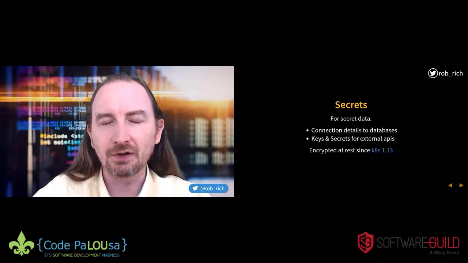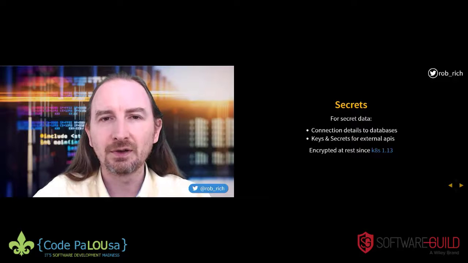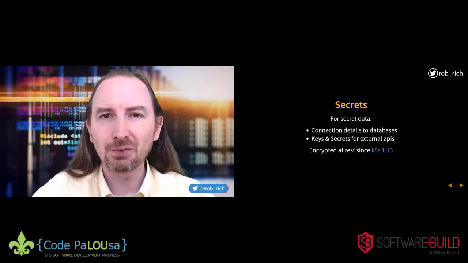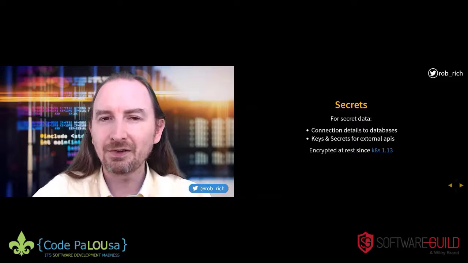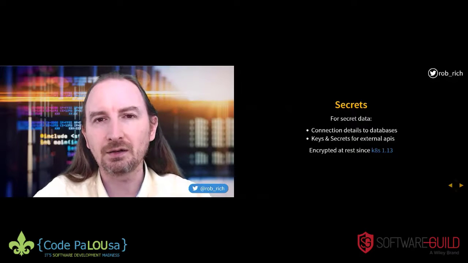Oops. Now, we need to have all of these secrets available on every node in the cluster in case one of the nodes wants this configuration data. So it's possible that if we lose one of the nodes in our cluster, we might lose those secrets if we're using a cluster older than 1.13. Starting in 1.13, they are stored encrypted at rest, so it's better. It's still not great though, and so you may choose to actually store your configuration in a key vault and have your application log into that key vault to get at configuration secrets instead.